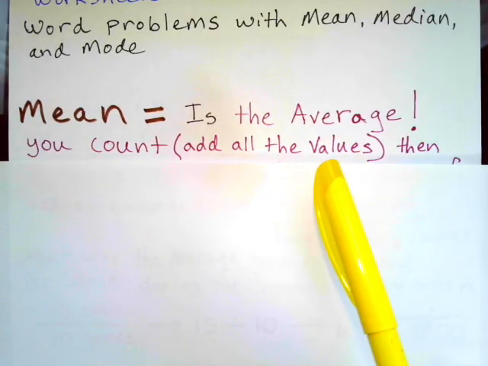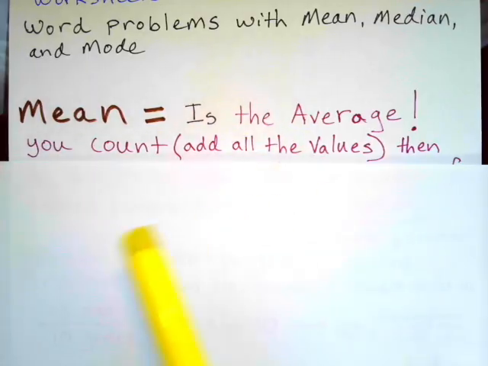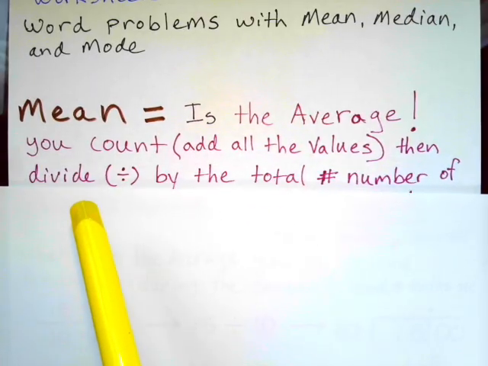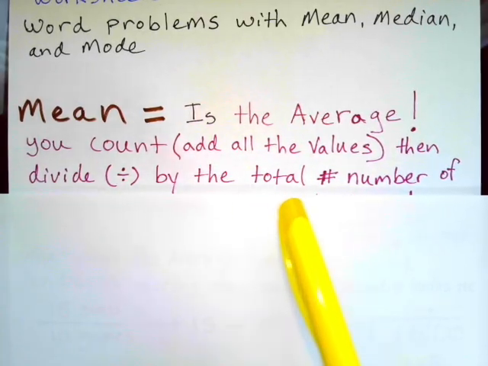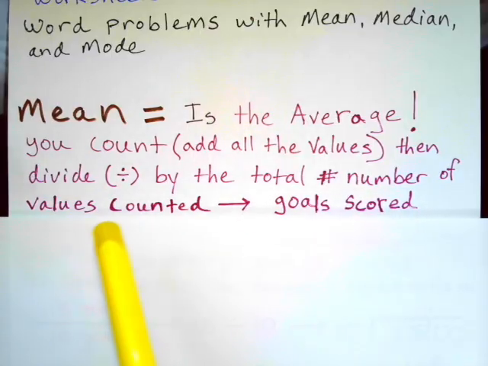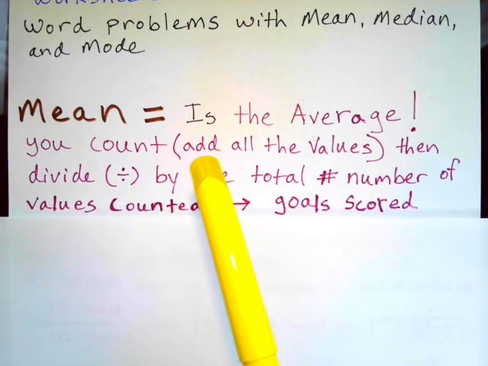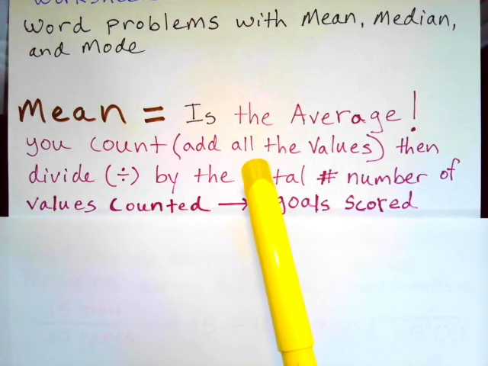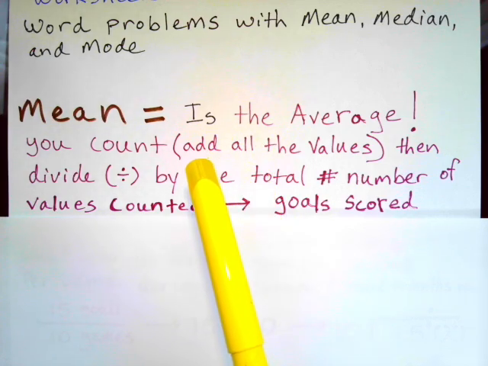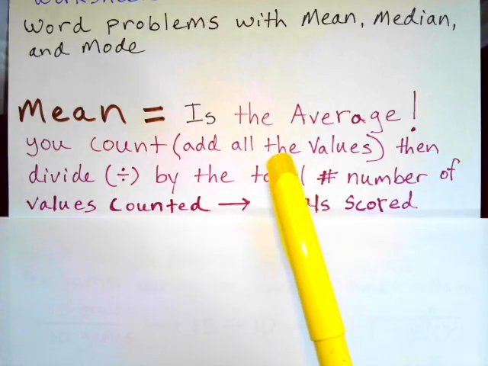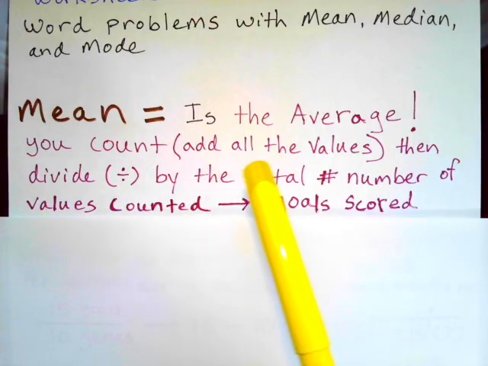So were they 3 out of 4, etc. Then you're going to divide by the total number of values counted. So going back to a baseball player's batting average, you're trying to determine how many hits they got versus how many times they're at bat.